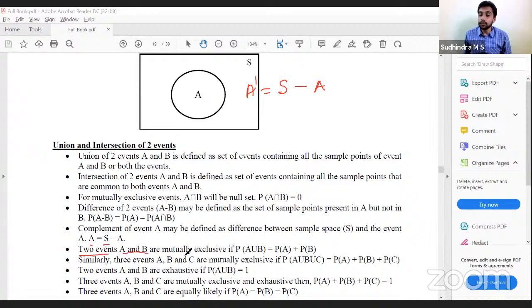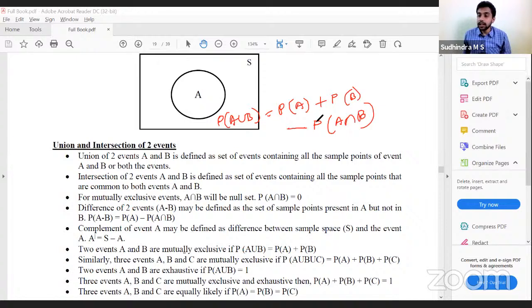Two events A and B are mutually exclusive. If they are mutually exclusive, then probability of A union B will be simple: probability of A plus probability of B, because no common points. If there is a common point, if they are not mutually exclusive, probability of A union B, we have to remove the common point. Probability of A union B is probability of A plus probability of B minus probability of A intersection B. However, in case of mutually exclusive events, probability of A intersection B would be 0. So it would be probability of A plus probability of B.